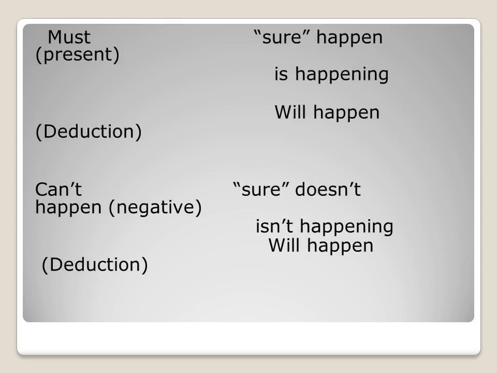We can use must for deduction, or what we call guessing based on information. Sure it happened, sure it is happening, sure it will happen. So must can be for deduction or guessing in the present or the future. Can't: sure it does not happen or is not happening. Sure of a negative fact.